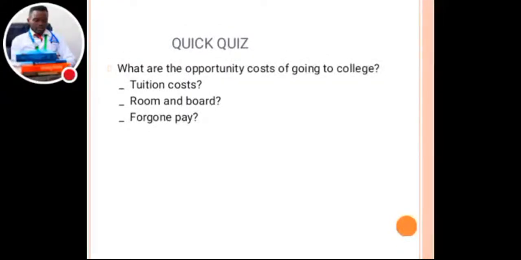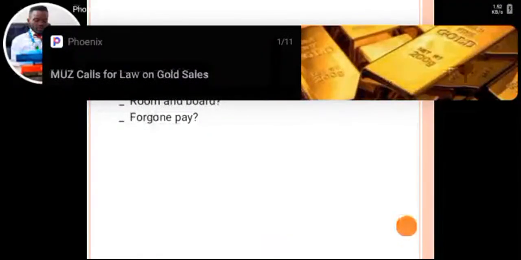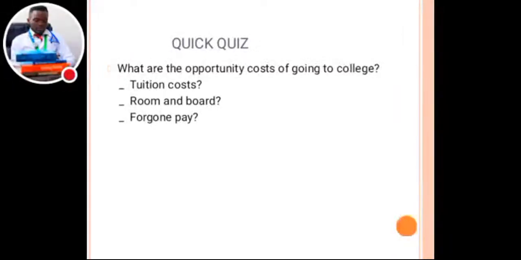Then also the room and board, that's if you are in the boarding house or in the school facility and whatnot. Then also there is what we call the foregone pay.